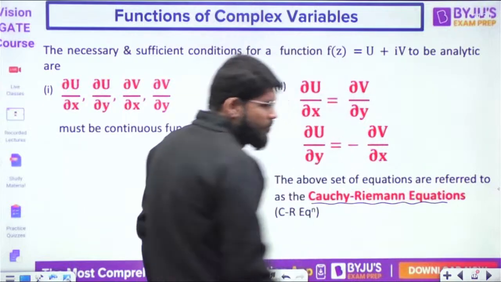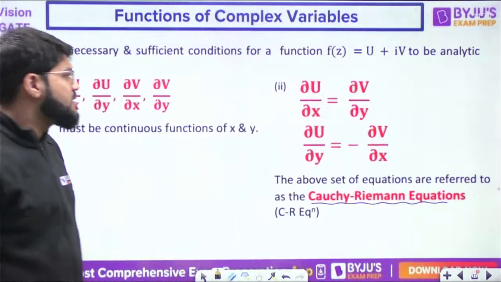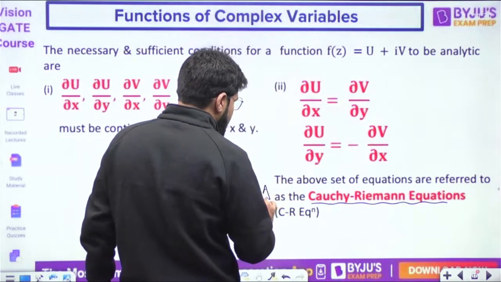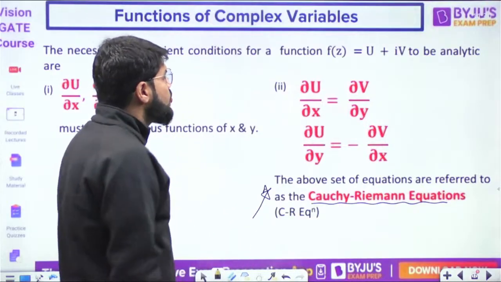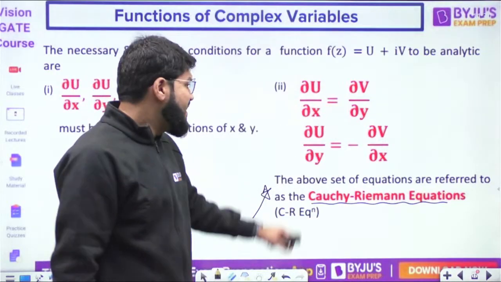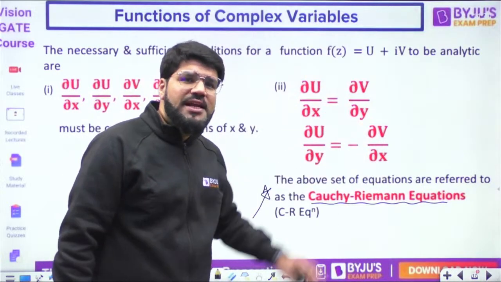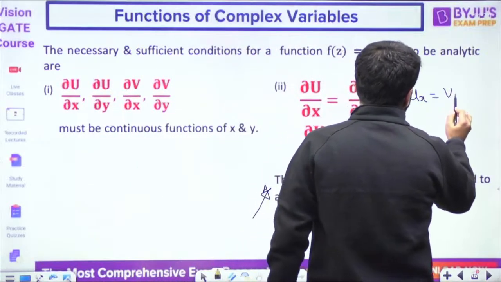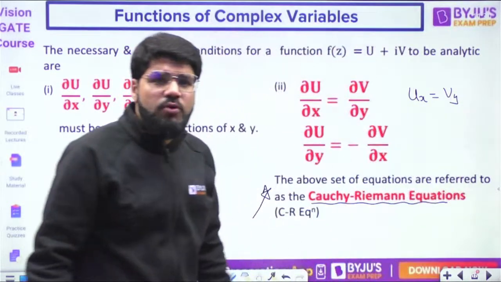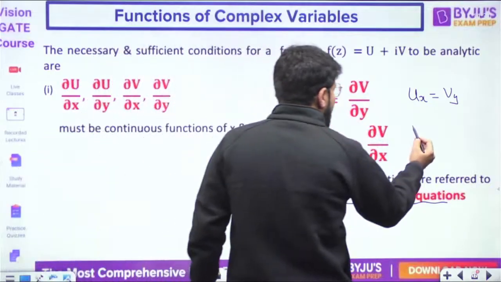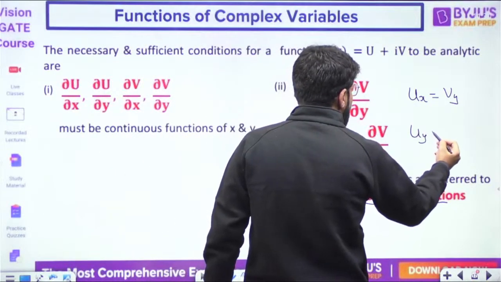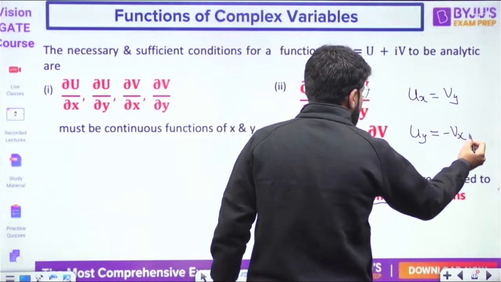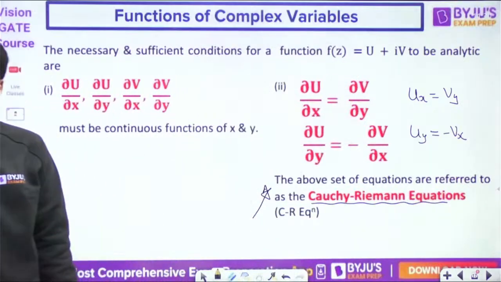Del u/del x should be equal to del v/del y, and del u/del y should be minus del v/del x. You can also write it as u_x equal to v_y, and del u/del y, the partial differentiation of u with y, is minus del v/del x, that is minus v_x.